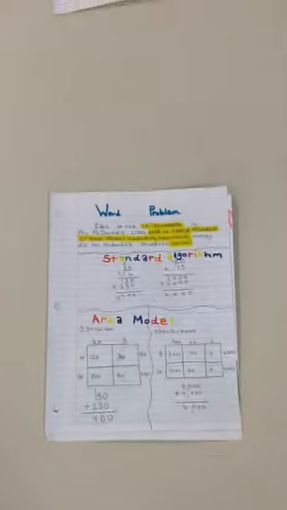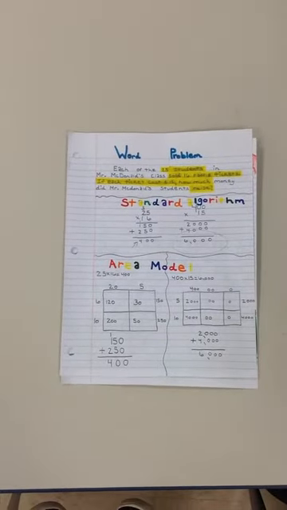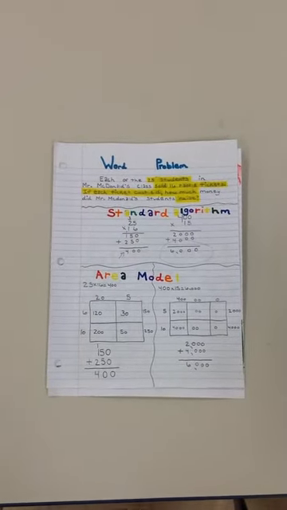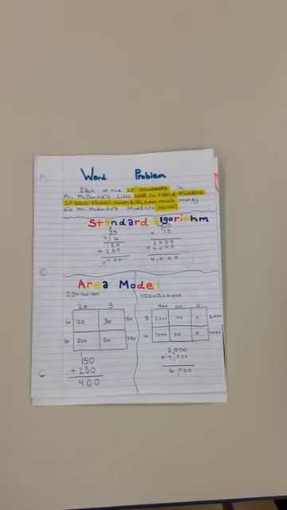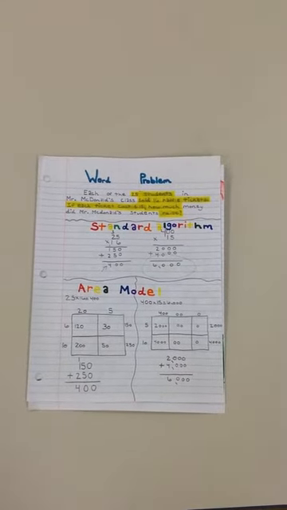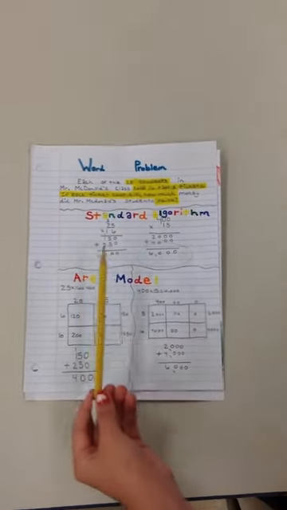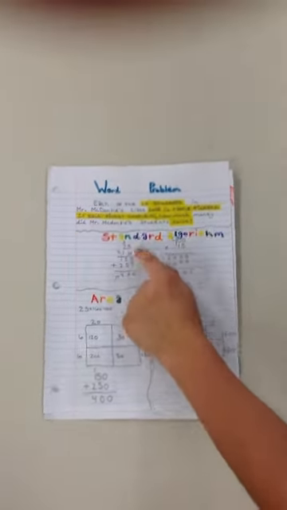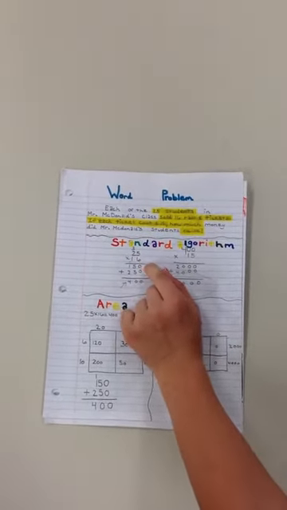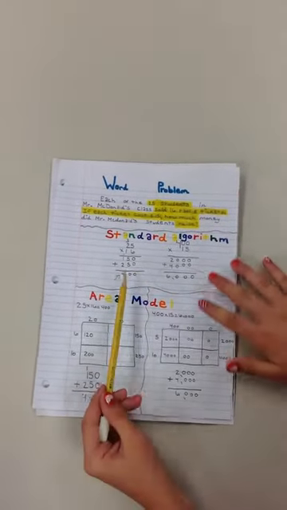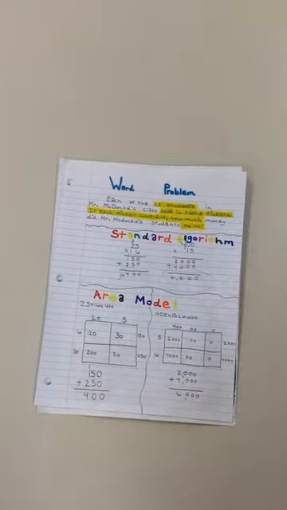Word problem. Each of the 25 students in Mr. McDonald's class sold 16 raffle tickets. If each ticket cost $15, how much money did Mr. McDonald's students raise? Standard algorithm. So it's the same thing we were doing a while back. So we do 25 times 16. So 6 times 5 is 30, 0, carry our 3, and we do the rest of the problem, and we get an answer of 400.